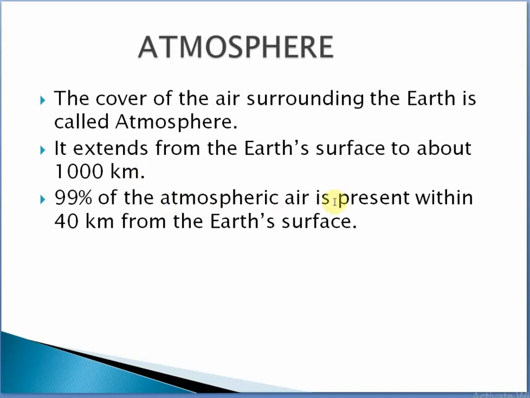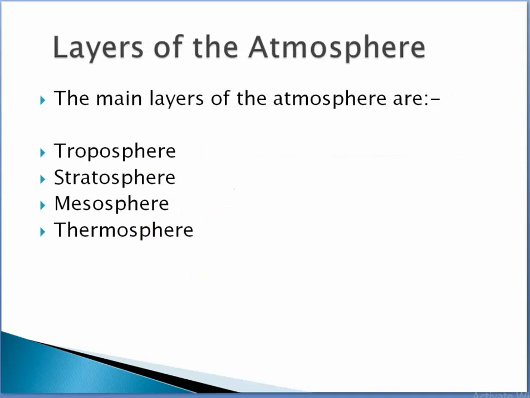So 99% of the atmospheric air is present within 40 kilometers from the earth's surface. So what are the layers of the atmosphere? The main layers of the atmosphere are: number 1, troposphere; number 2, stratosphere; number 3, mesosphere; and number 4, thermosphere.